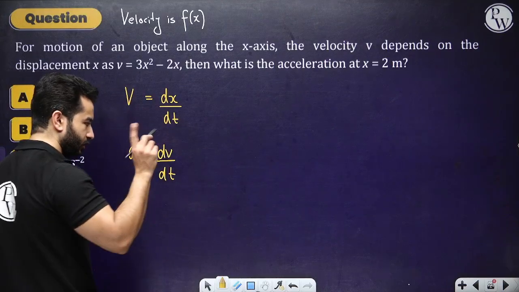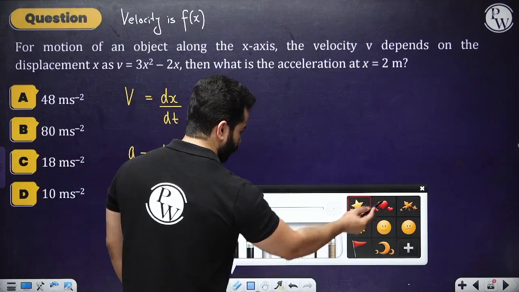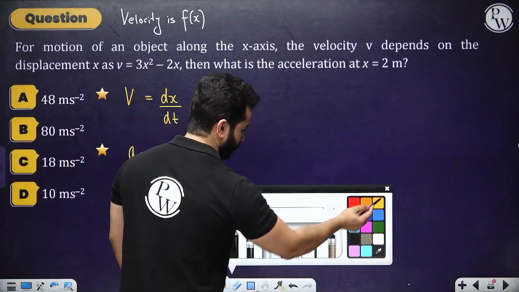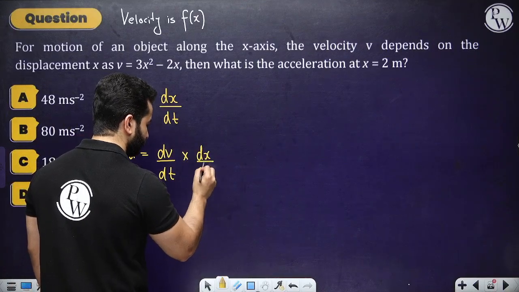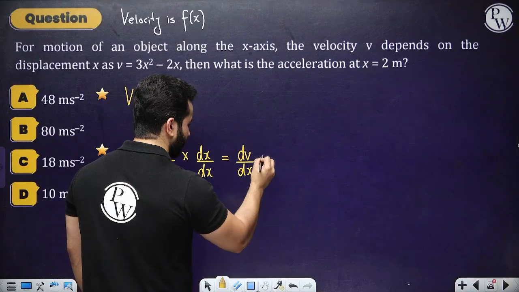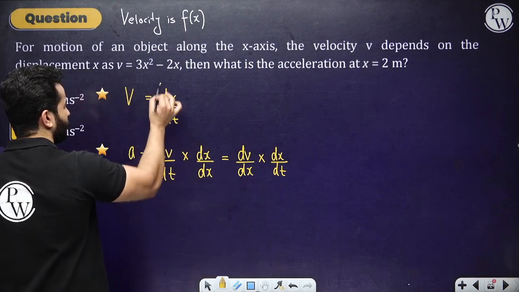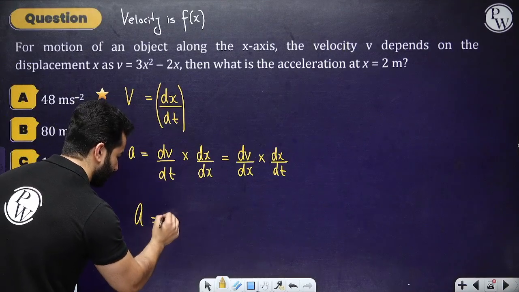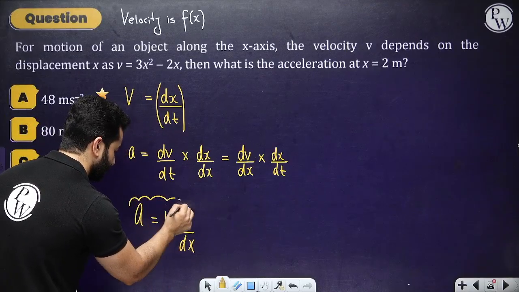So what I'm going to do is a little bit of, and this is actually important, so please note that you are going to use this thing at multiple places in this chapter. Multiply and divide by dx. After that, write dv by dx together and dx by dt together. You know what dx by dt is, right? It is velocity. So from now on, you have got one more relation: acceleration can be written as velocity times dv by dx. Important thing.